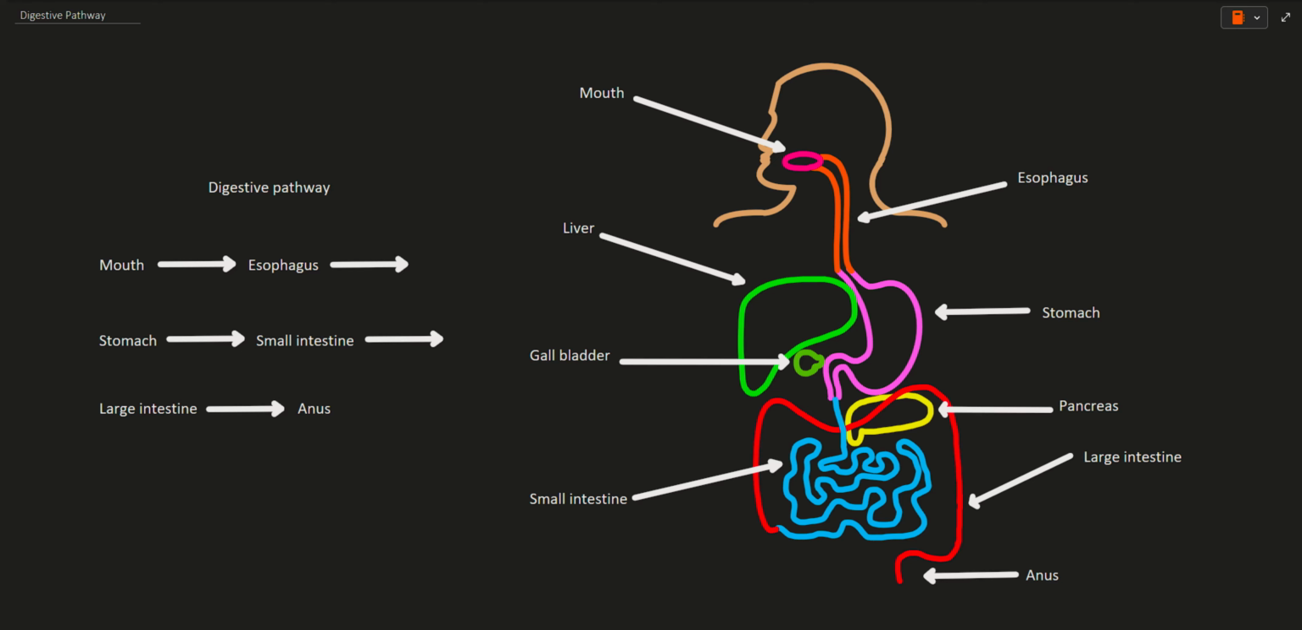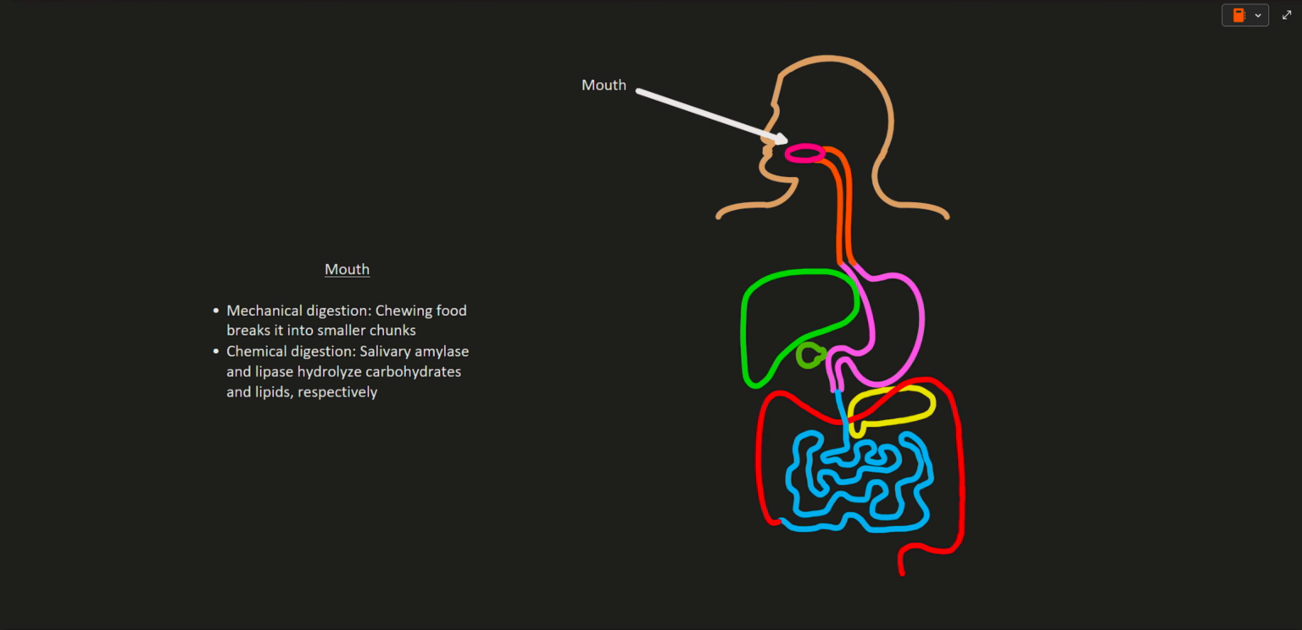The digestive pathway is the pathway food travels for it to be digested and absorbed. The order of the pathway is the mouth, esophagus, stomach, small intestine, large intestine, and anus. Digestion of food begins right when you put it in your mouth.